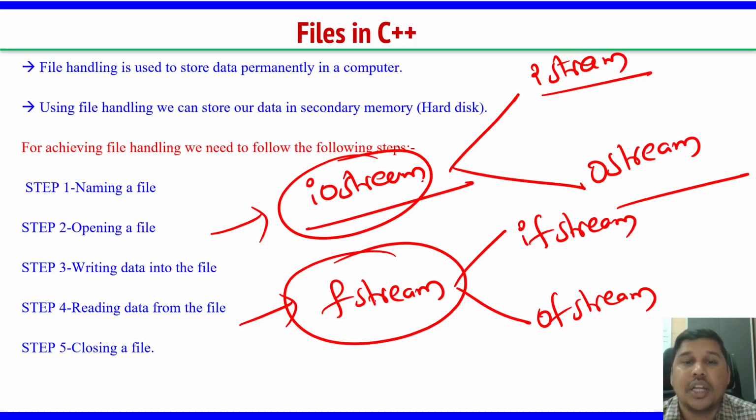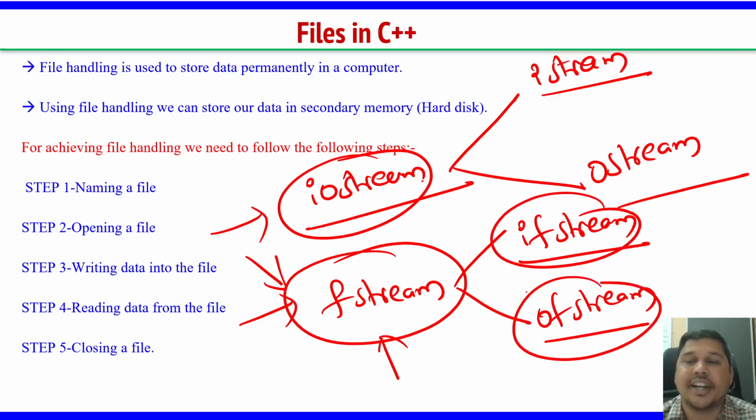Why do we have to include it? If you want to open a file, write some content into it, or there already exists a file and you want to read some content from it. It means writing into the file, reading from the file. So you are doing some input output operation here. Those functions which help us in performing input and output operations on files, we have to include FStream. Actually, they are available in IFStream and OFStream, but we generalize and use only FStream as a common one instead of writing two separate header files.